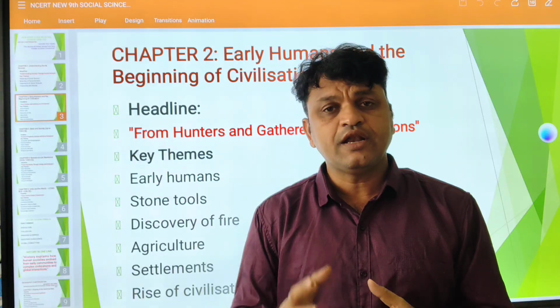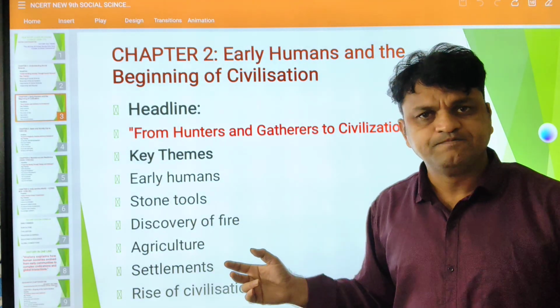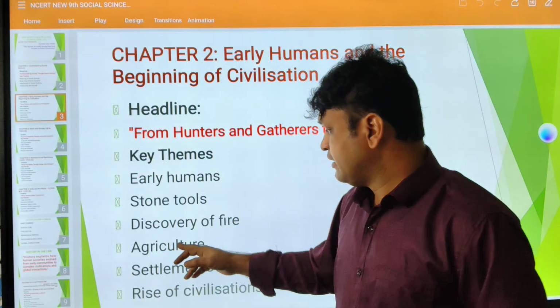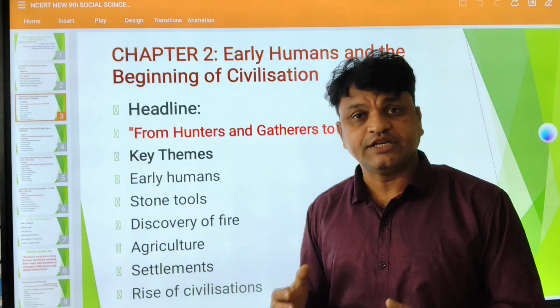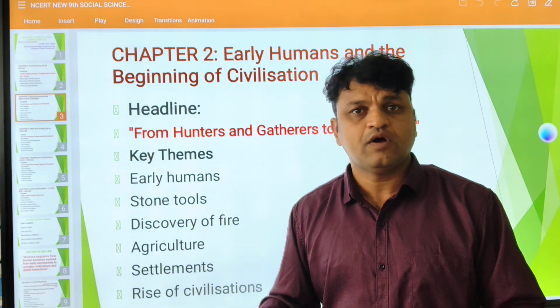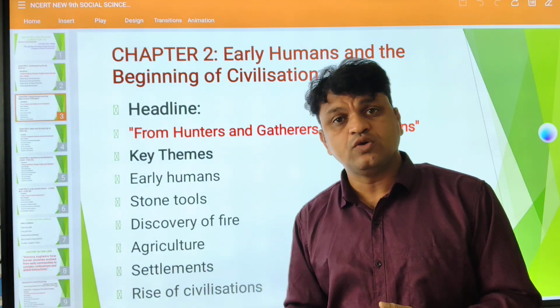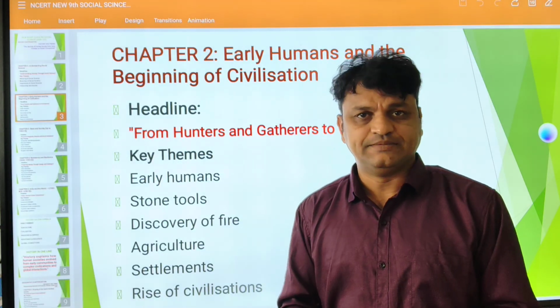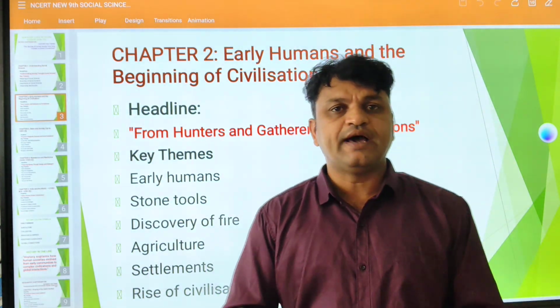So the early human beings used only stones. So stone tools, discovery of fire, who discovered the fire, everything. And agriculture, when agriculture started, and settlement, settled villages like we have today. But in earlier days, people were nomadic, moving from one place to another. I told you that's called nomadism, right? Then the rise of civilization, how the civilization started, how they arose.